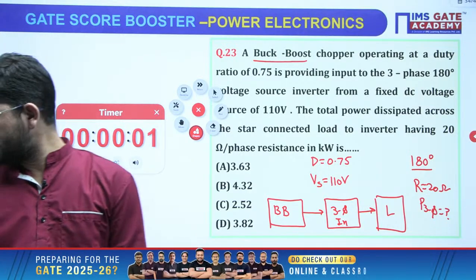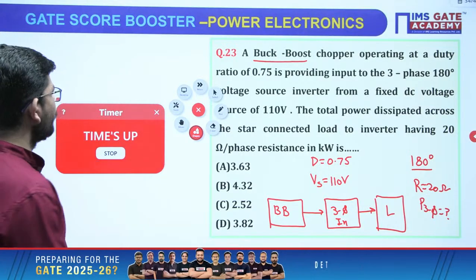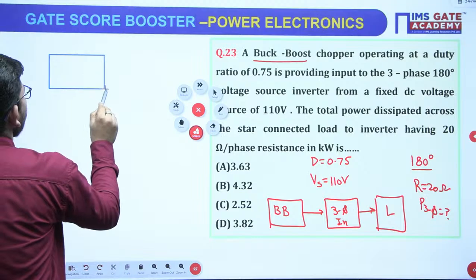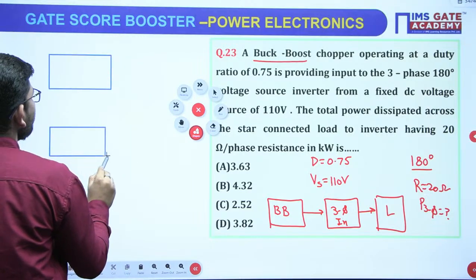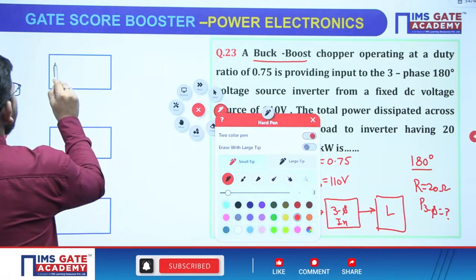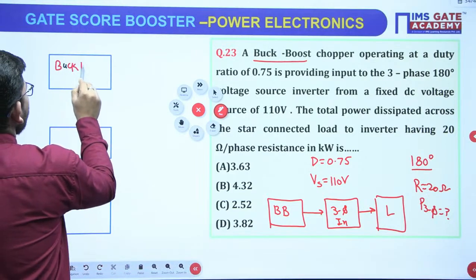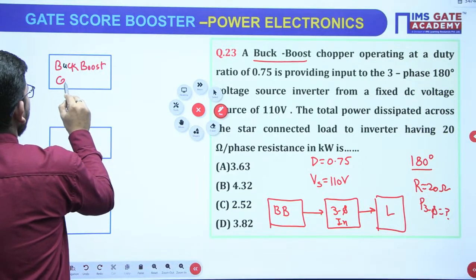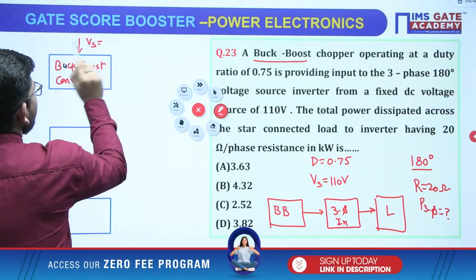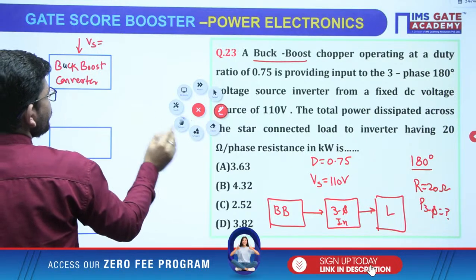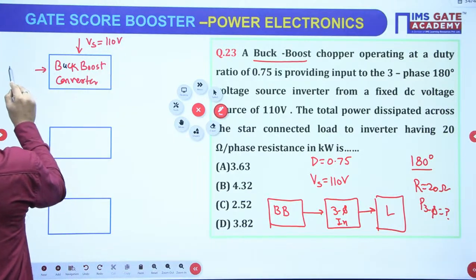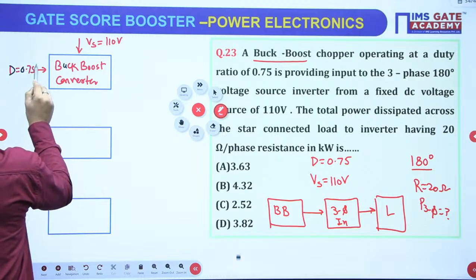Bindu is saying A. Yes, that's correct, Bindu. Very good. Okay, so we have this situation. Just see. First, we have buck boost converter, then we have inverter, and then we have the load. This is our buck boost converter, and input voltage to this converter is 110 volt, right? It is operating at a duty ratio of 0.75.